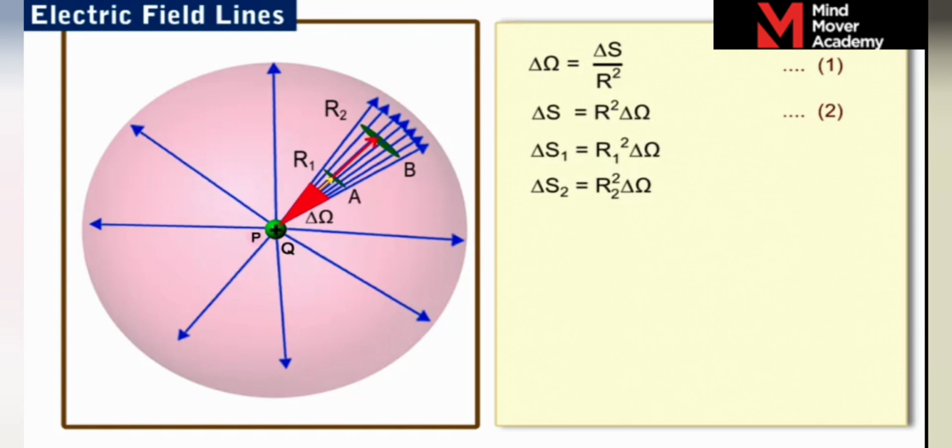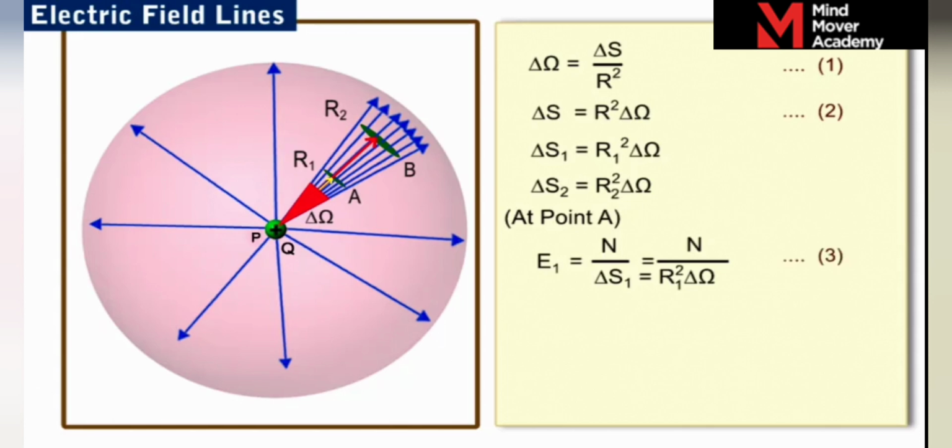The number of field lines, say n, passing normal to delta S1 and delta S2 is also the same. The number of field lines passing normal to a unit area is equal to the electric field strength E. Therefore, the electric field strength E1 at A will be equal to the number of field lines per unit area at A, which is equal to n upon delta S1, or n upon r1 square into delta omega, by using the value of delta S1. Let us label it as equation 3.